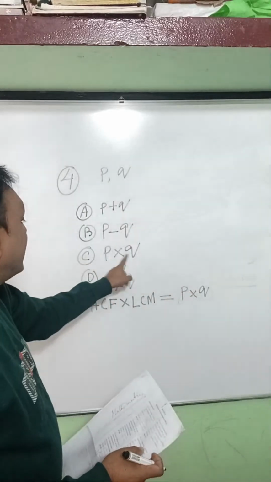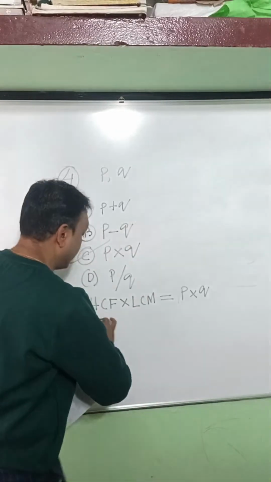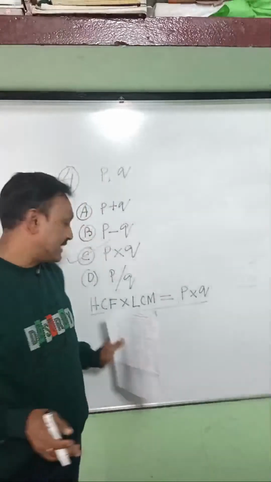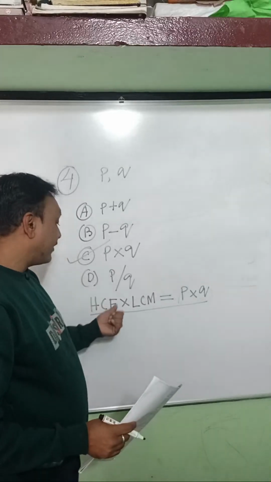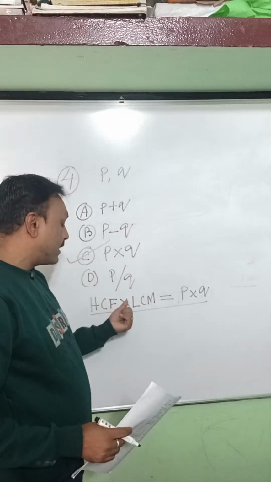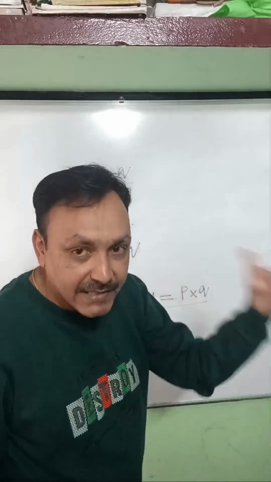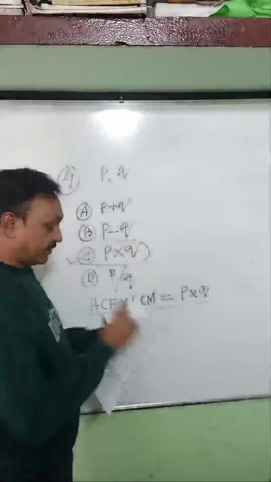So the answer is C. This is the simple relation in your textbooks. The HCF of two numbers into the LCM of the two numbers always gives you the product of the numbers. So very simple, the answer is p into q.